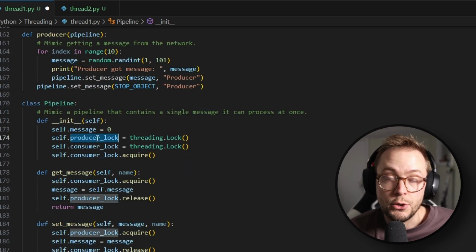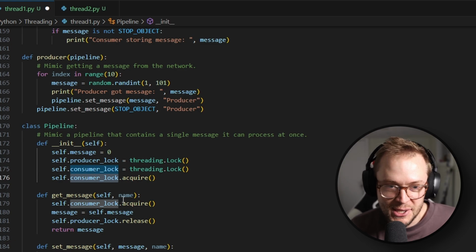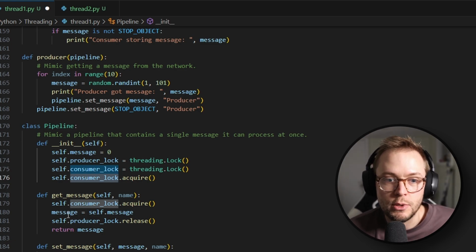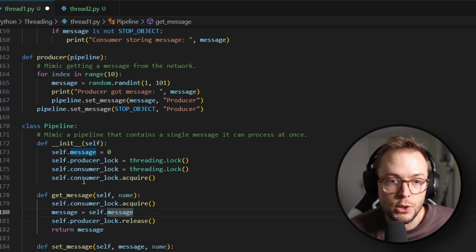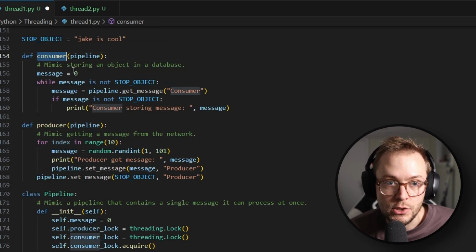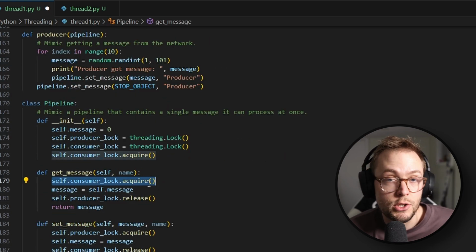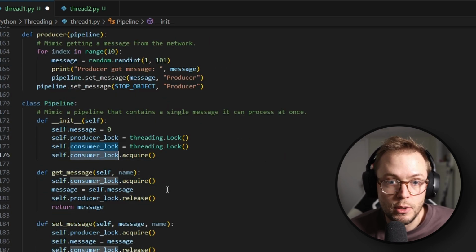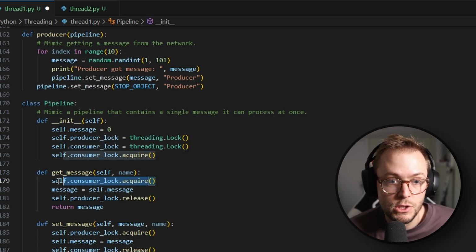We then create a producer lock and a consumer lock, and then we immediately acquire the consumer lock. The reason is that we don't want the consumer to try and get a message when there is no message. So when the consumer calls get message, it will hit the point where it tries to acquire the consumer lock. But the consumer lock has already been acquired, so it blocks here.